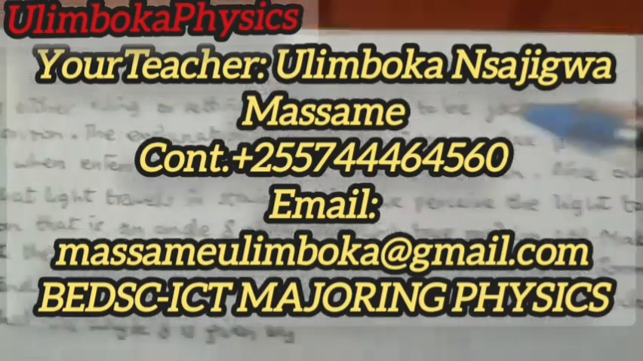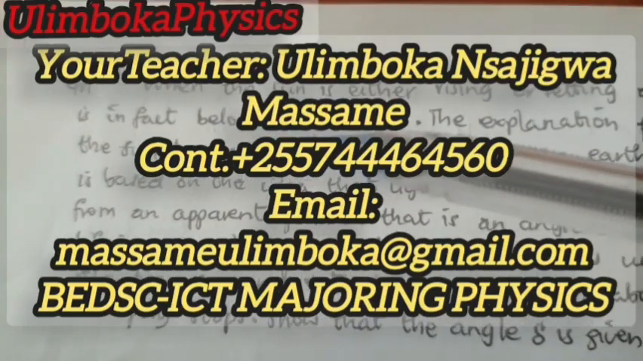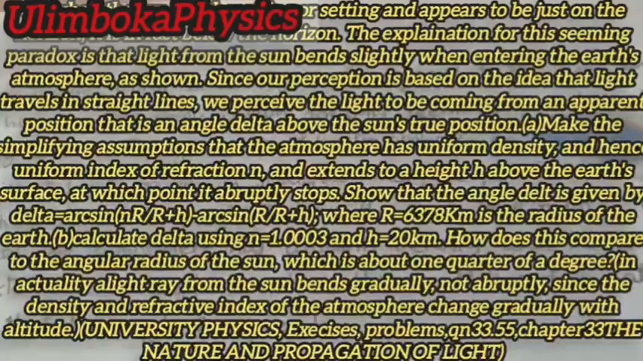The question states that when the sun is either rising or setting and appears to be just on the horizon, it is in fact below the horizon. The explanation for this seeming paradox is that light from the sun bends slightly when entering the Earth's atmosphere. As shown, since our perception is based on the idea that light travels in straight lines, we perceive the light to be coming from an apparent position, that is, an angle delta above the sun's true position. Underline this in your heads.